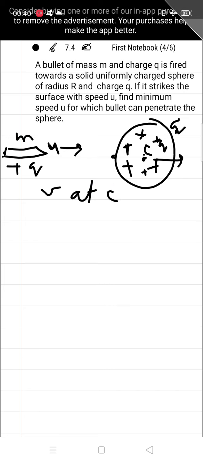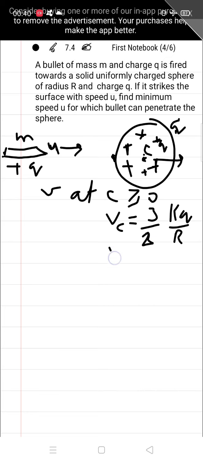So that means that the velocity at C, at the center, should be greater than or approximately equal to 0, or we can say slightly greater than 0. Here we have two potential points, that is the surface and the center. We already know that the potential at the center of a solid sphere is given as 3kq by 2r, and the potential at the surface is given as kq by r.